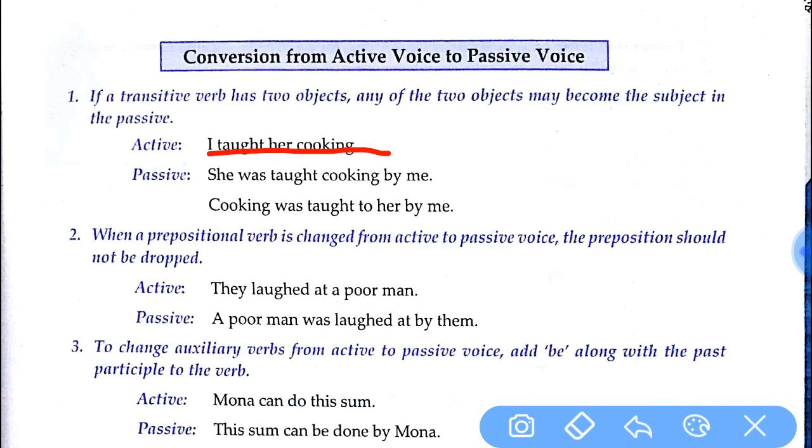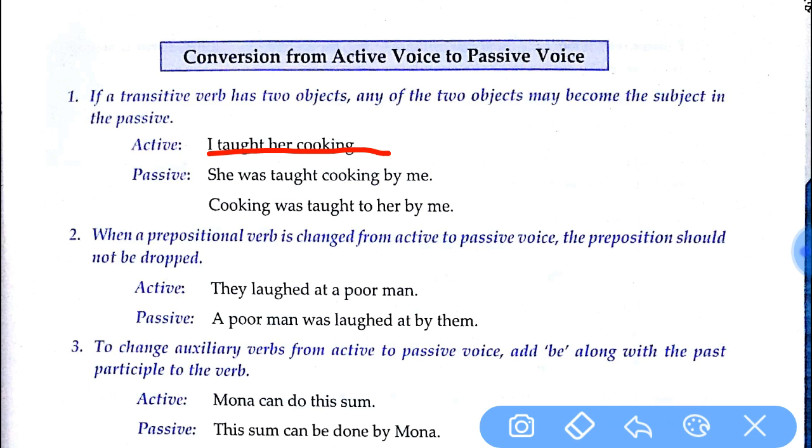An object is a person or thing. Now we know there are two kinds of object, direct object and indirect object. There may be sentences having both. The direct object is always a thing and the indirect object is always a person. So let's see a sentence.